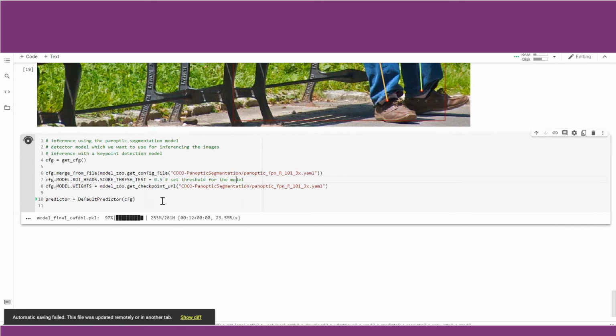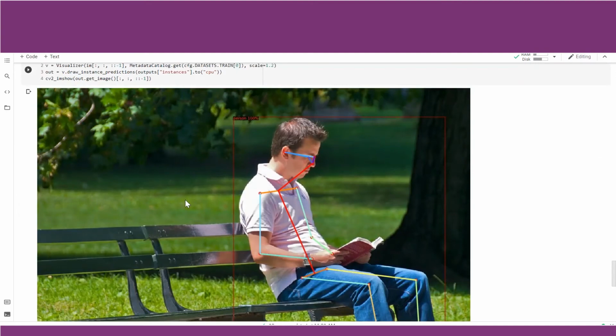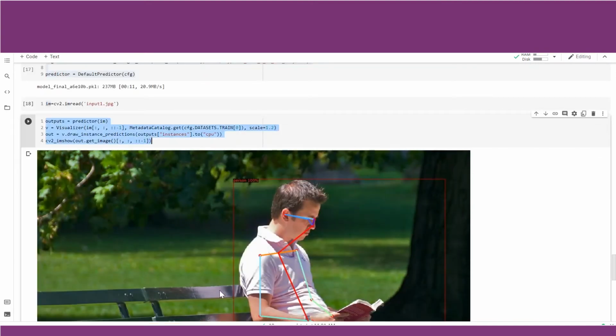We are just downloading the COCO dataset pre-trained weights for this model. Now let us use this predictor in order to run inference on the same image. We can call the same code.